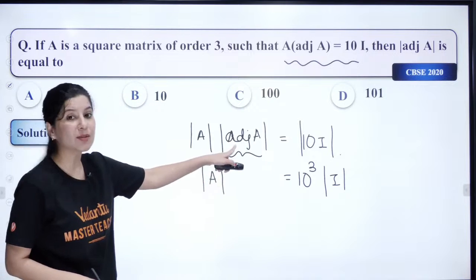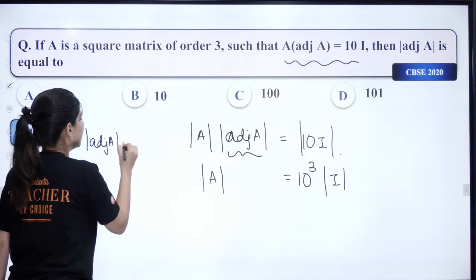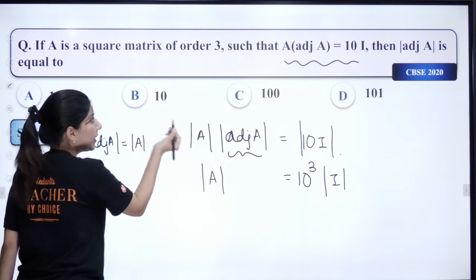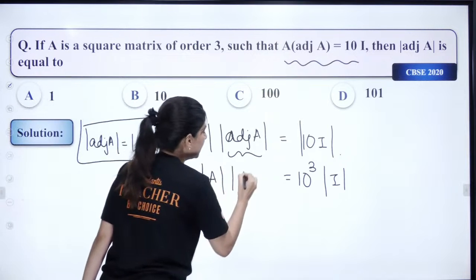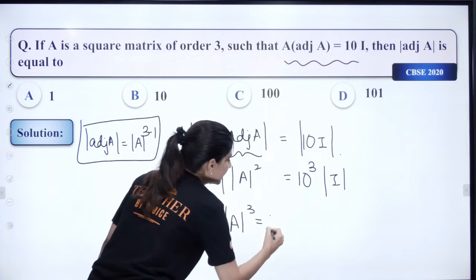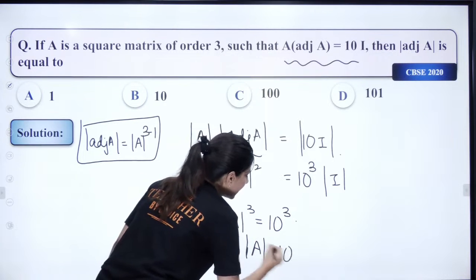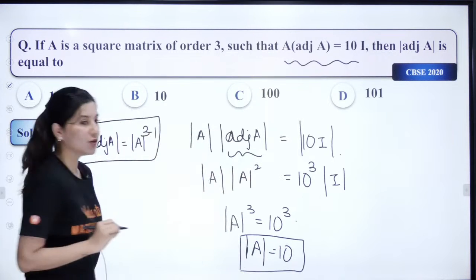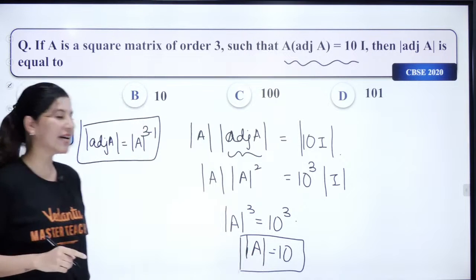We just read this property, by the way, that determinant of adjoint A is what? Very important. Determinant A raised to power n minus 1. So 3 minus 1, that means 2. So can I write determinant A square over here? So this is determinant A cube, which equals 10 cube. That means determinant A is coming out as 10. That is the first thing. Understood? Okay.